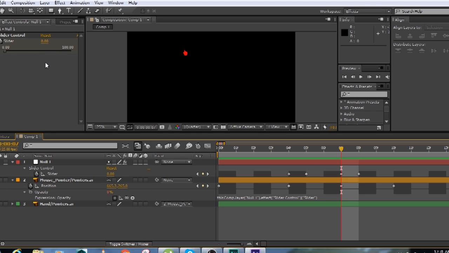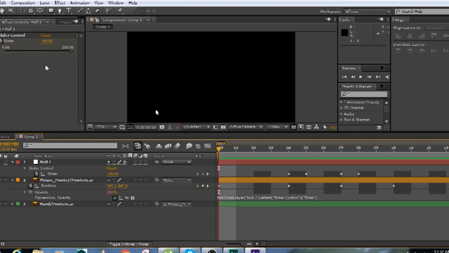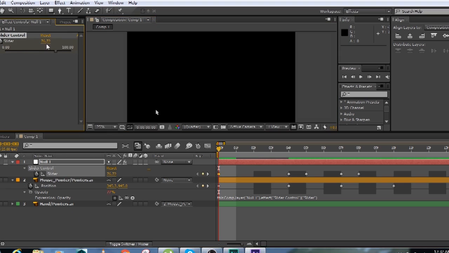The first problem is the slider control. This was not my first choice. My first preference was a checkbox control, because the checkbox control is a Boolean control. It's either 0 or 1, and a slider control deals with fractions. You can see it goes to 76.72, which is a float value.